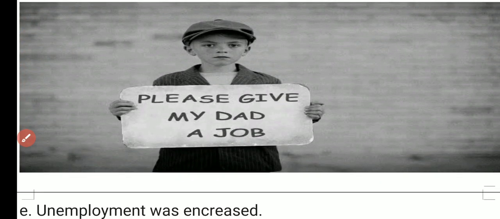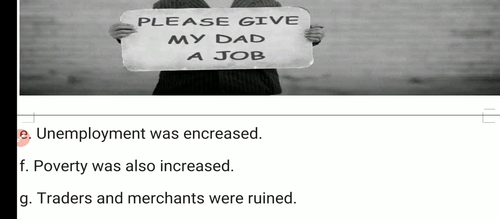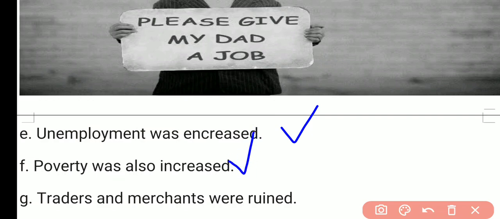The next effect of this economic crisis was unemployment. Lakhs of people lost their jobs. Lakhs of people who were earlier working in the factories lost their jobs. Those who were engaged in the service sector lost their jobs. Those who were engaged in trade etc. lost their jobs. So unemployment increased. बेरोजगारी बढ़ जाती है. And due to the increase in unemployment, there was an increase in poverty too. गरीबी बढ़ जाती है, especially in the rural areas.